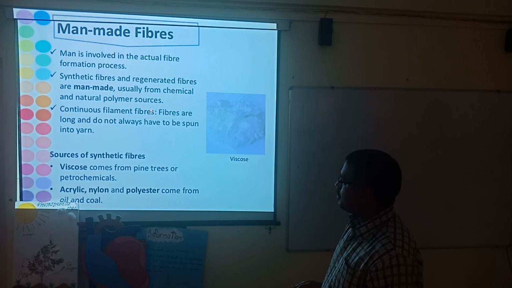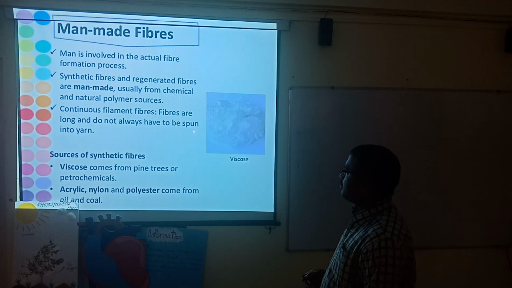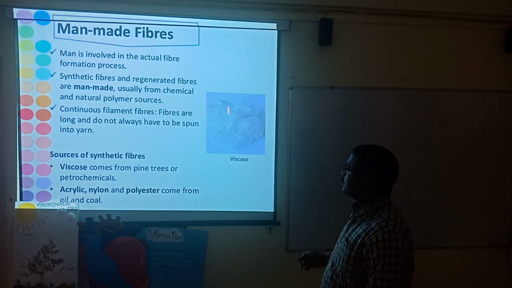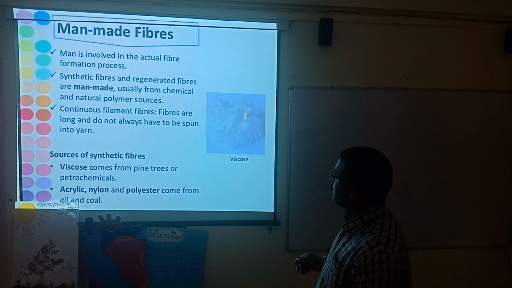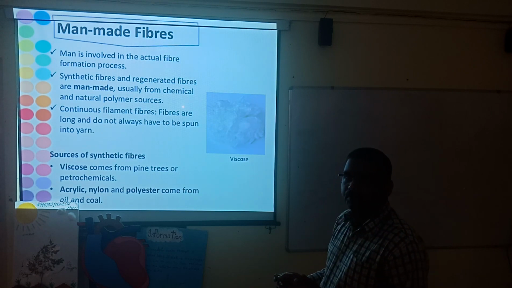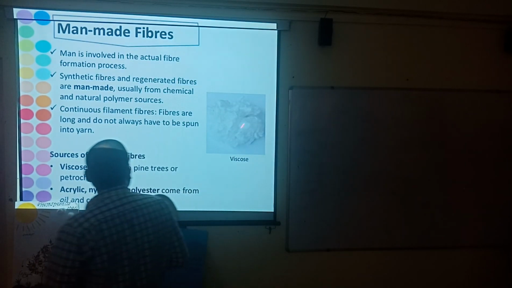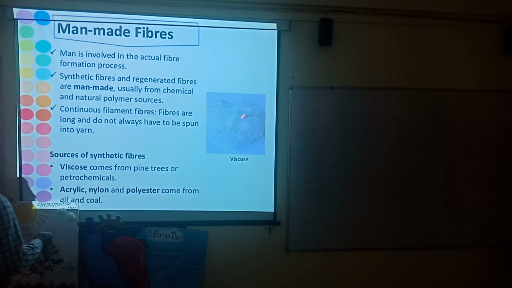You can see here, this fiber cannot be converted into yarn, and today we use that kind of fiber in pillows. This is named foam fiber, and it cannot be spun into yarn.